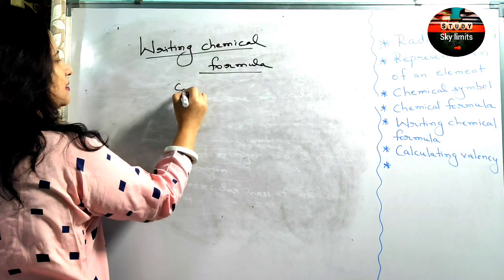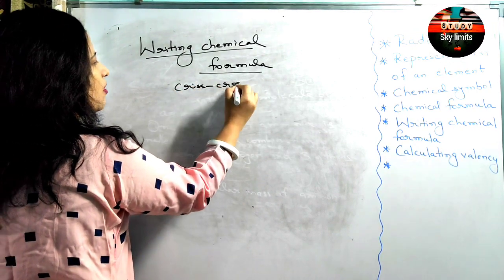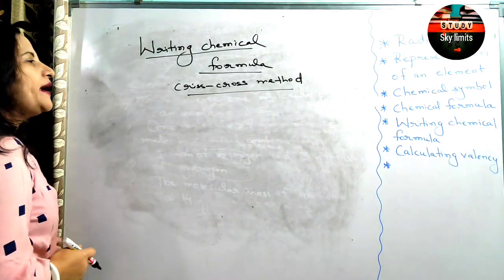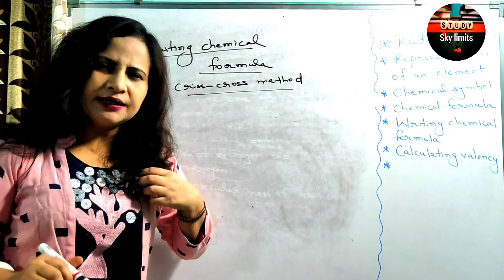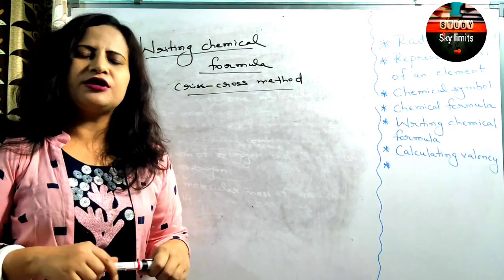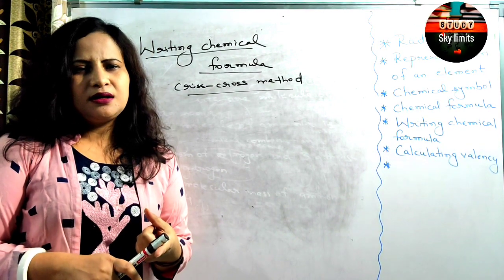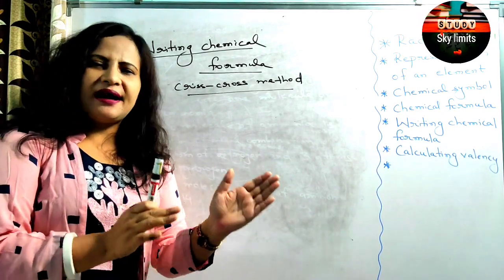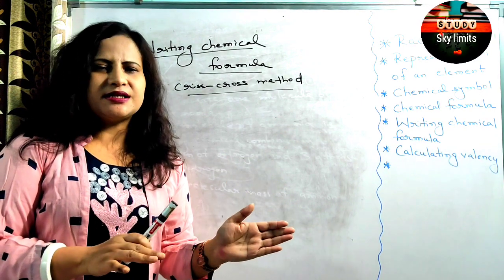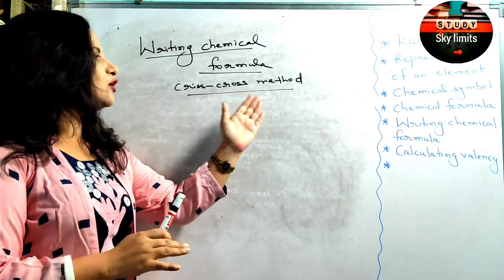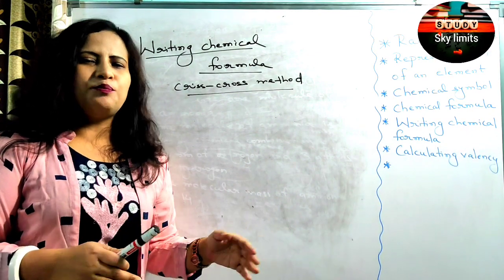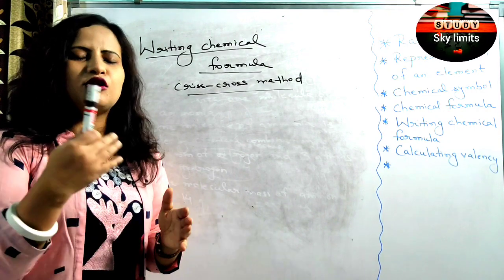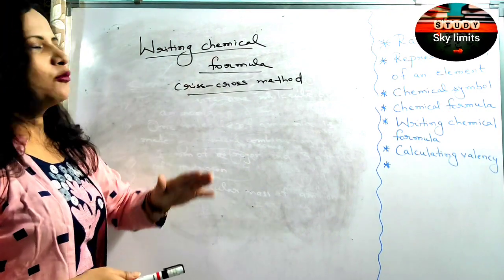You have already learned the criss-cross method of writing the chemical formula. You have been asked to learn the formula for the various radicals along with their valencies. So before coming into this topic, you should be well aware of the formula of the ions and the radicals along with their valencies, so that you can easily continue with the criss-cross method. Unless you are aware of the valencies, you cannot write the chemical formula of a compound.